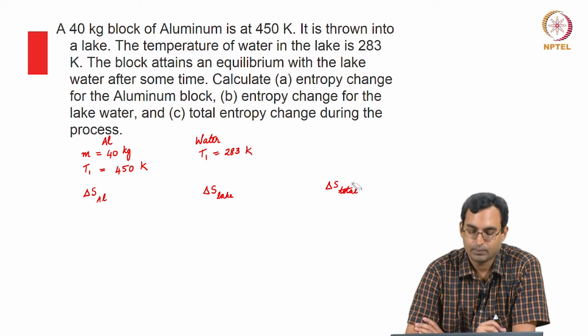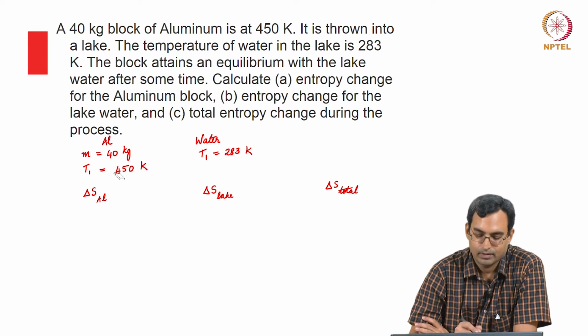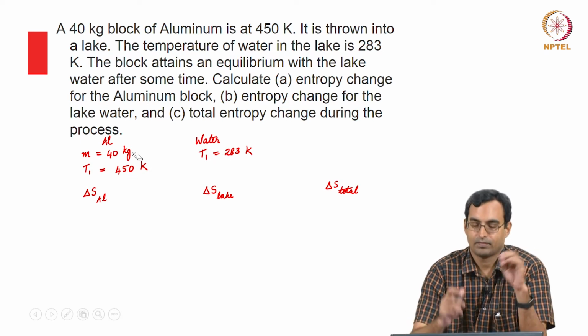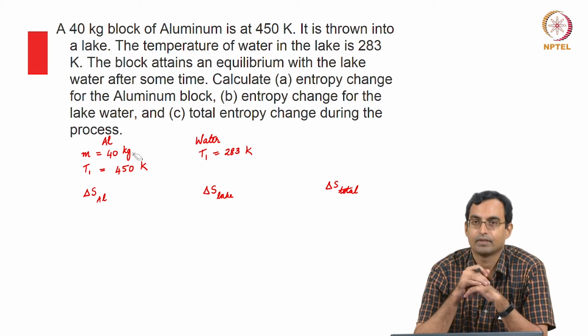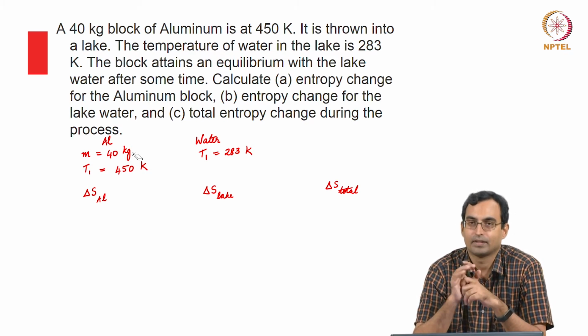So we have a 40 kg block. Presumably the lake is very big. So if we throw a block of aluminium into the lake, this is at higher temperature, but it's going to fall deep into the lake. We'll assume that there is no appreciable change in the mass of the lake.